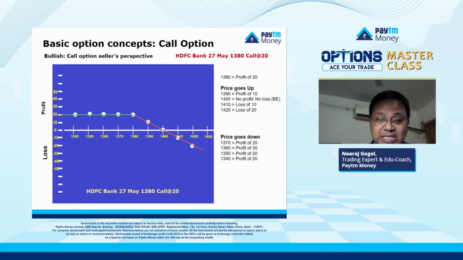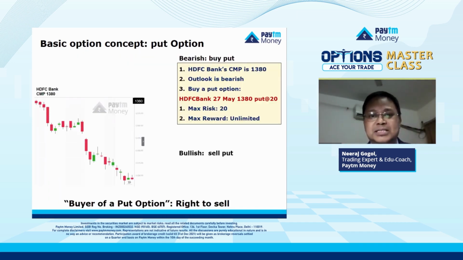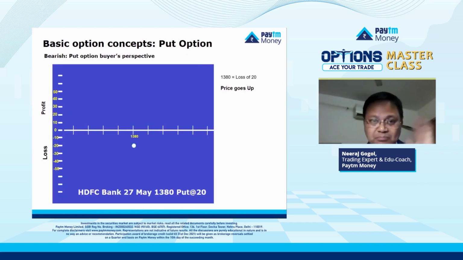From the seller's perspective, he makes only limited profit, that is 20 rupees, and that too he makes only when the price goes down. And when the price goes up, his loss could be unlimited, right? Now, I'm sure many of you might be thinking, why not buy call options instead of selling a call option? Many of you might be thinking like that, right? Of course, there's a different angle to it, which we can explain afterwards. Now, of course, this is just an example here.